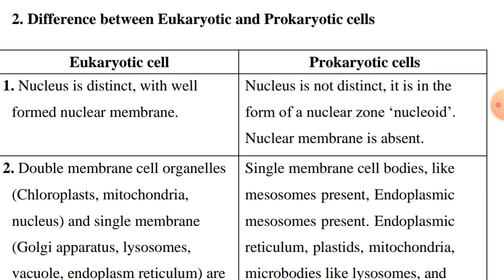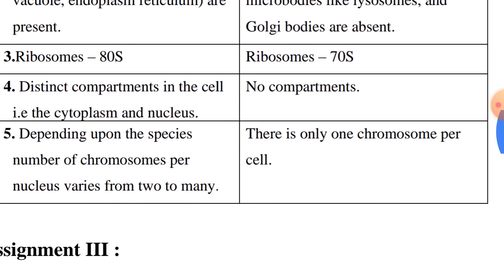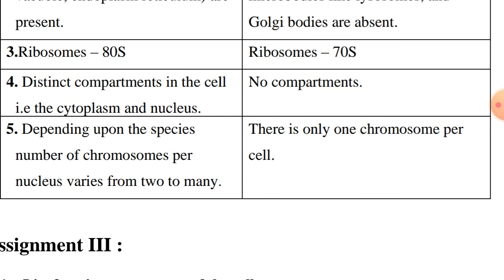Now the eukaryotic and prokaryotic cells difference. Eukaryotic means with a nucleus; it is a complex cell which can be found in plants and animals. Prokaryotic cell is a simpler cell, which can be found only in bacteria. In eukaryotic cell, the nucleus is clear, but in prokaryotic cell it is not clear. Since eukaryotic cells are complex, double membranes are there, but in prokaryotic, only a single membrane. Ribosomes are 80S in eukaryotic cell and 70S in prokaryotic cell. Several compartments are present in eukaryotic cell; there is no compartment in prokaryotic cell.